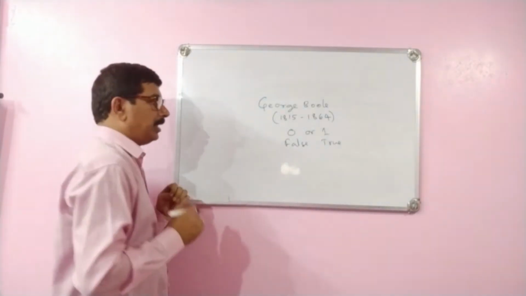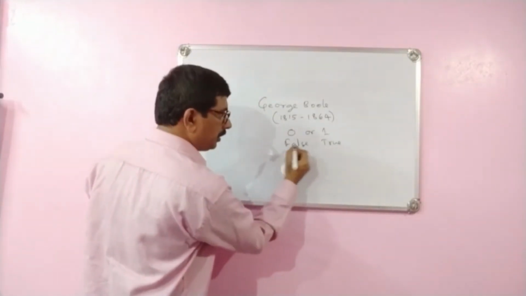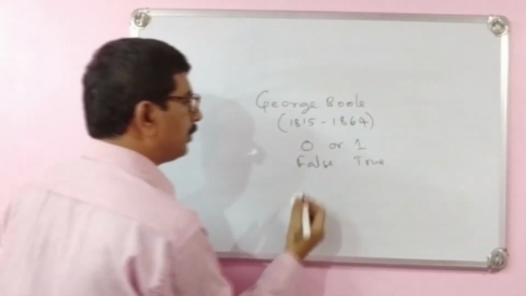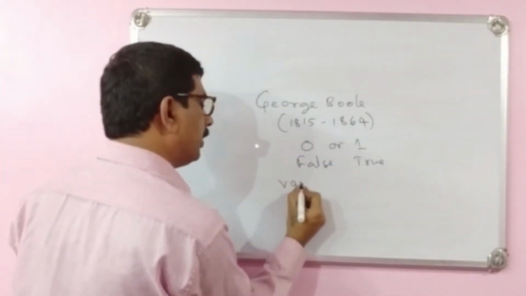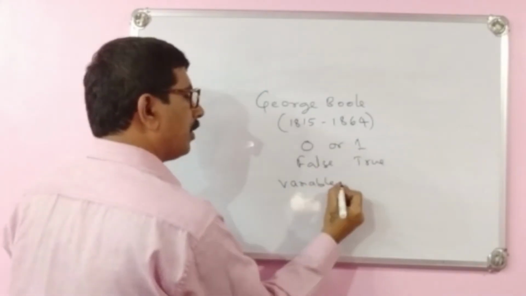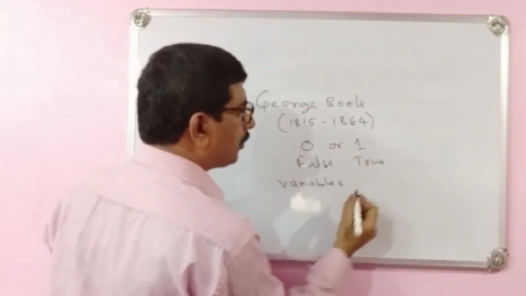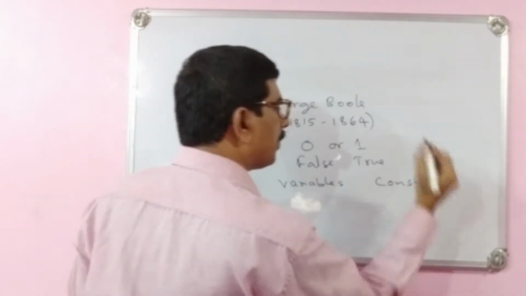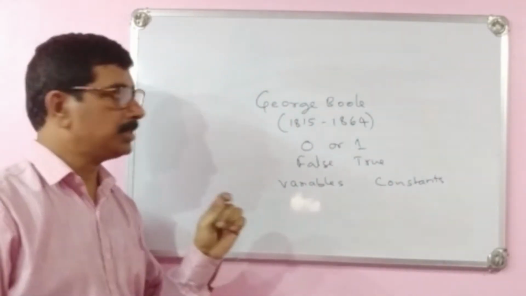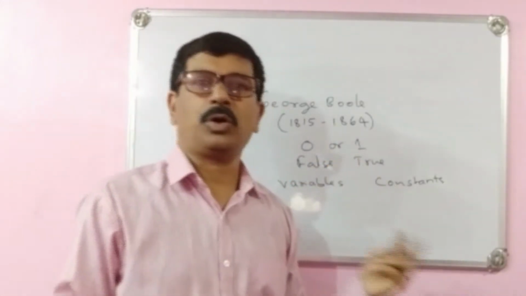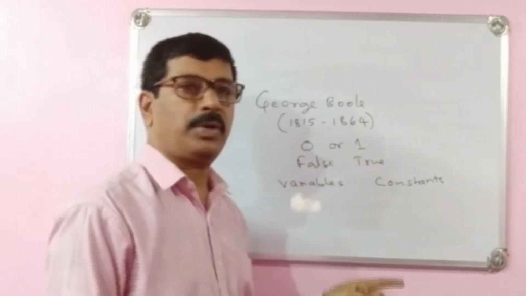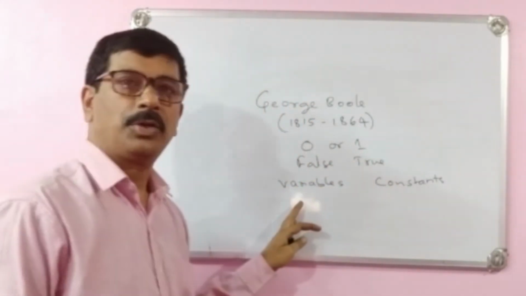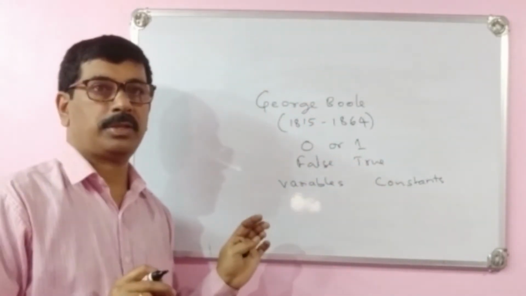In binary there will be 0 or 1, and to store these binary values we will use variables. The 0 or 1 are called constants. In binary system, only 0 or 1, and these are called constants. To store these constants, we will use variables.